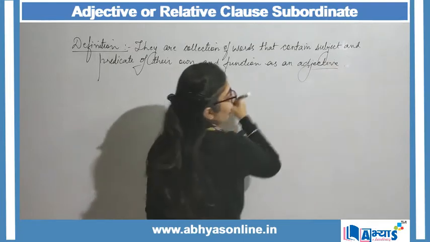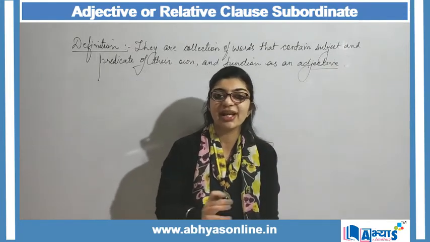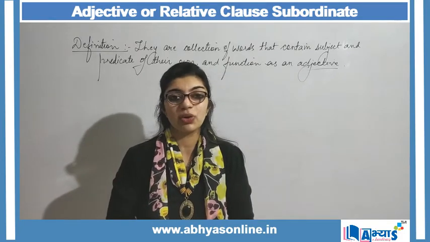Since we are talking about adjective clause, we have to make that clause function as an adjective. Only then our clause will be considered to be an adjective clause.